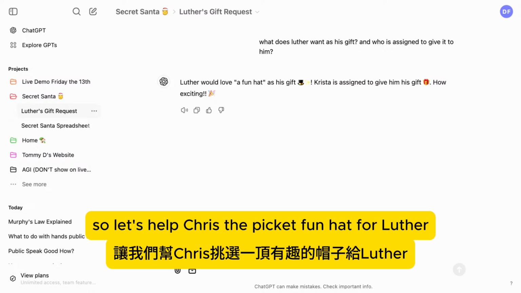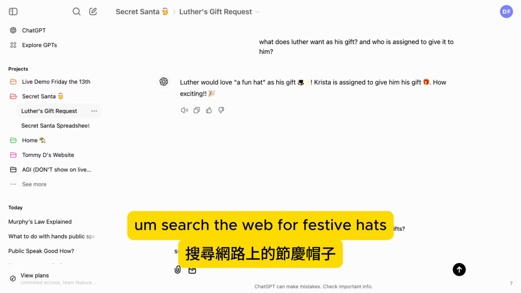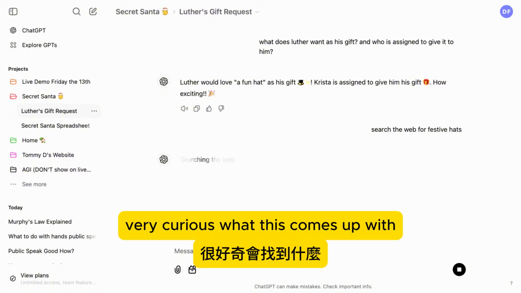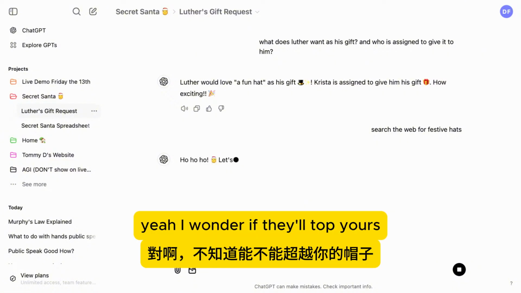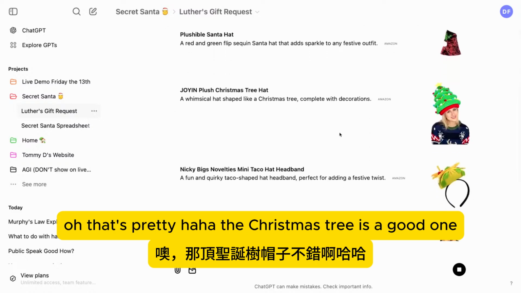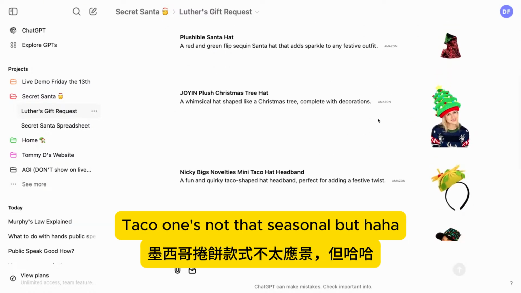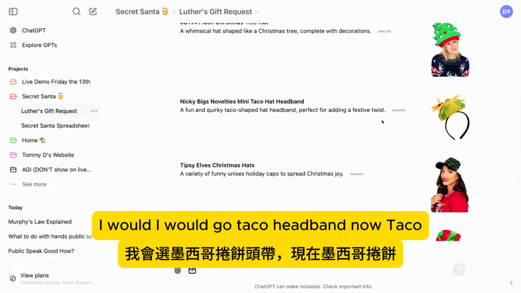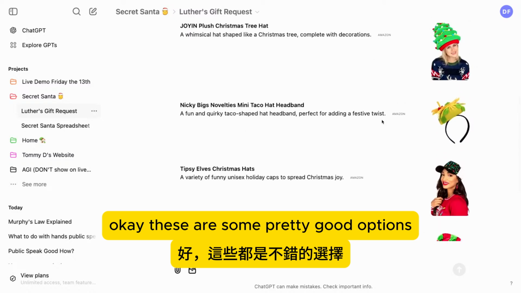Let's help Krista pick a fun hat for Luther. Search the web for festive hats. I'm very curious what this comes up with. Yeah. I wonder if they'll top yours. Oh, that's pretty. The Christmas tree's a good one. The taco one's not that seasonal, but I would go for the taco headband though. Taco's pretty good. Okay, these are some pretty good options.